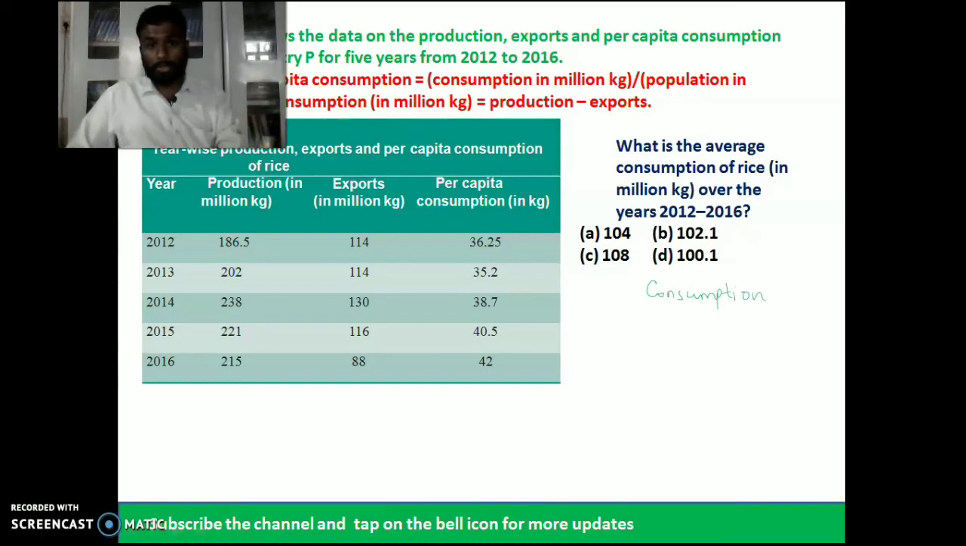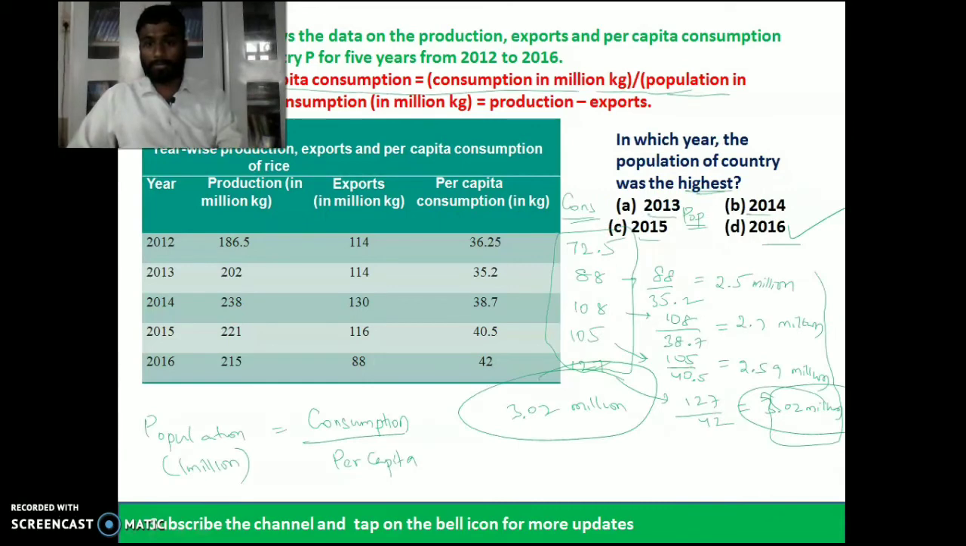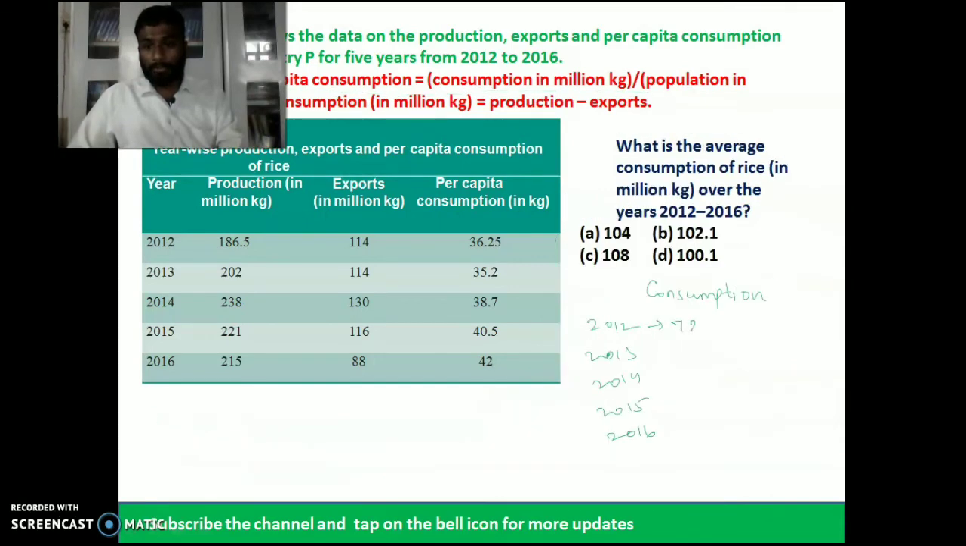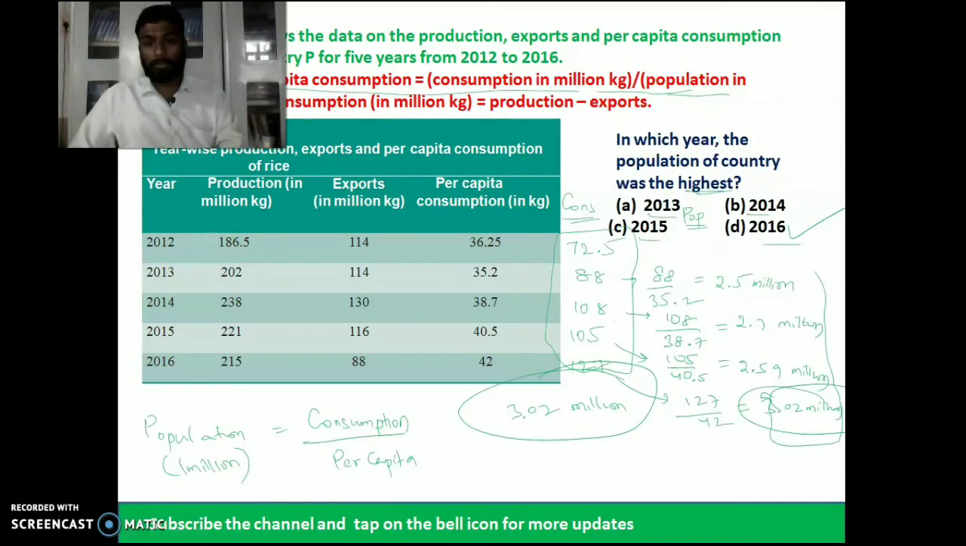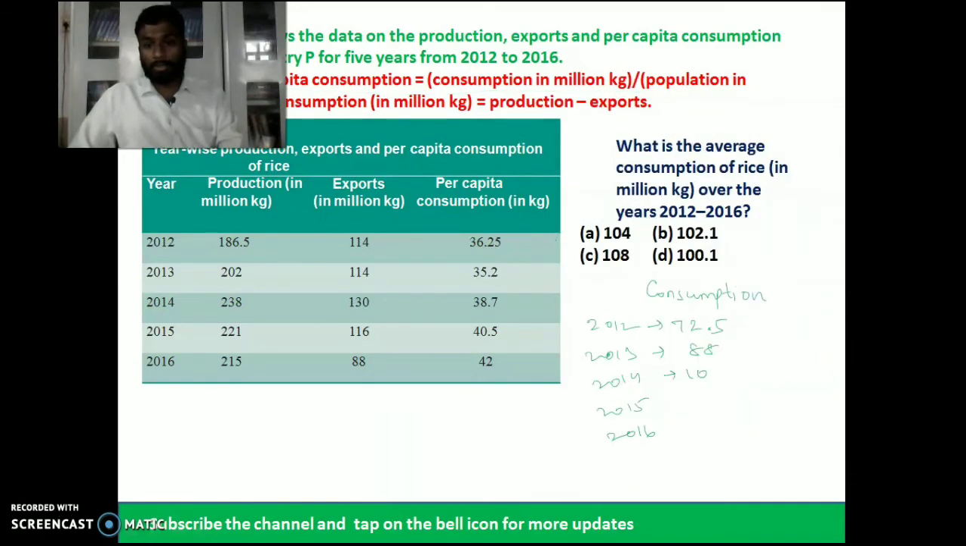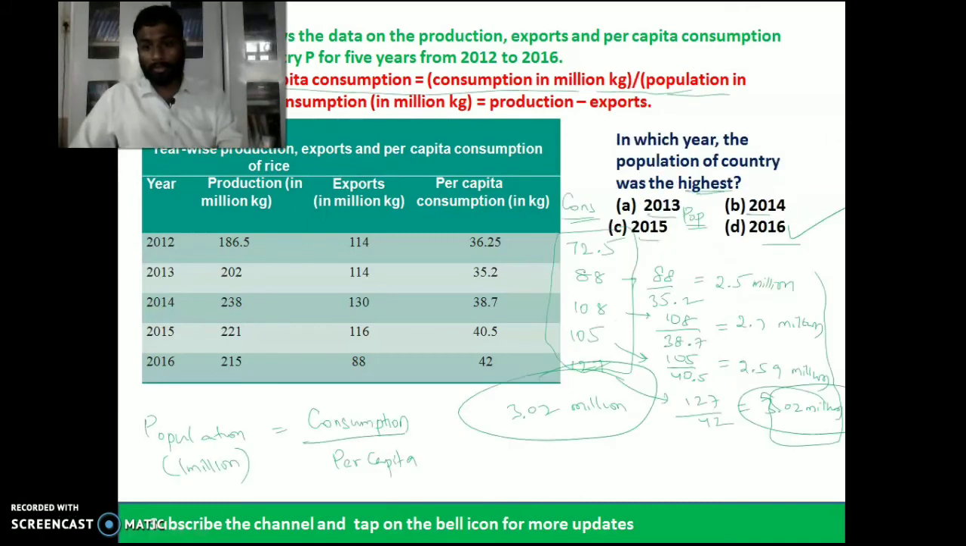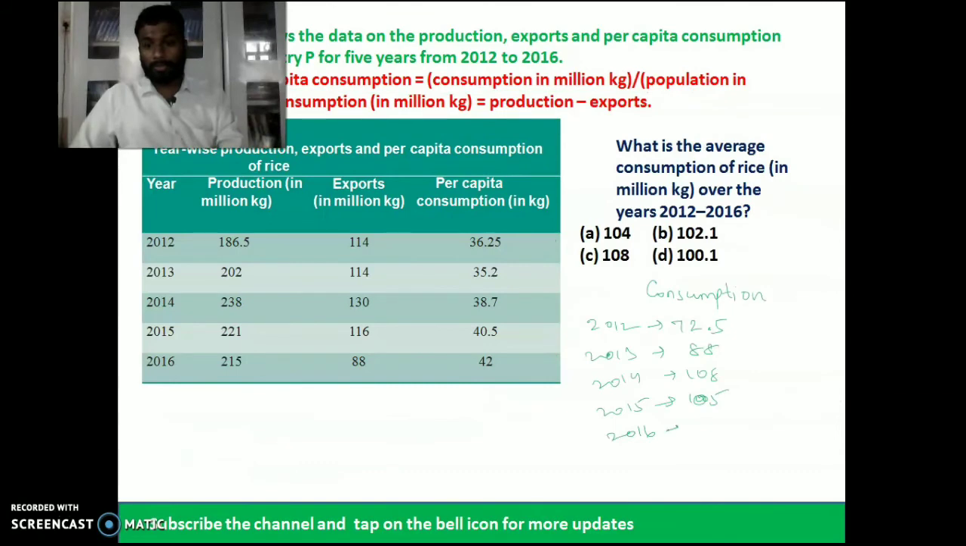Consumptions. So 2012, 2013, 2014, 2015, 2016. Consumption values: 72.5, 88, 108, 105, 127. So all these are the consumptions.